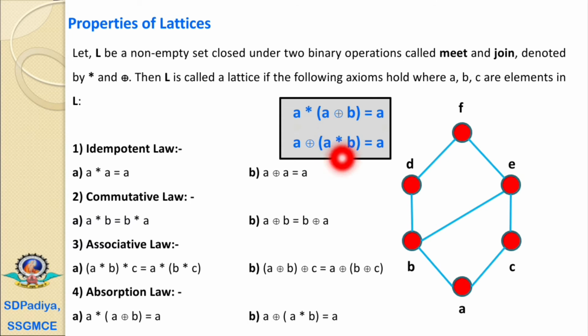A join B equals B, but A meet B equals A. A join (A meet B) equals A join A, which equals A. These are the four basic properties of lattices: idempotent law, commutative law, associative law, and absorption law.